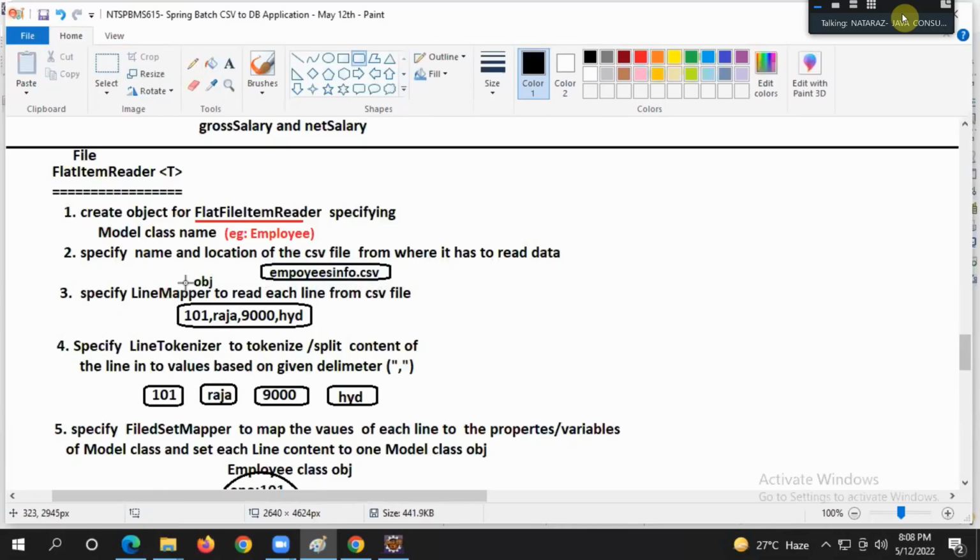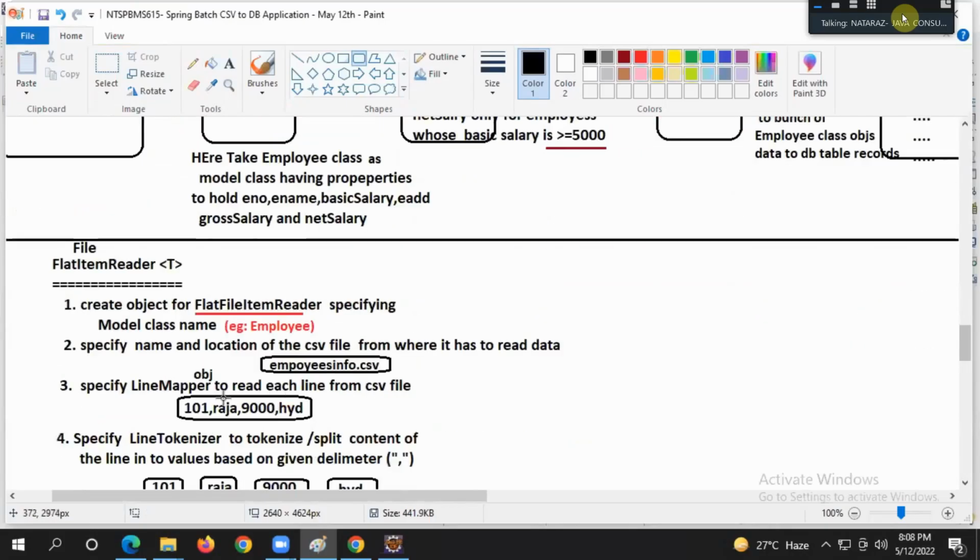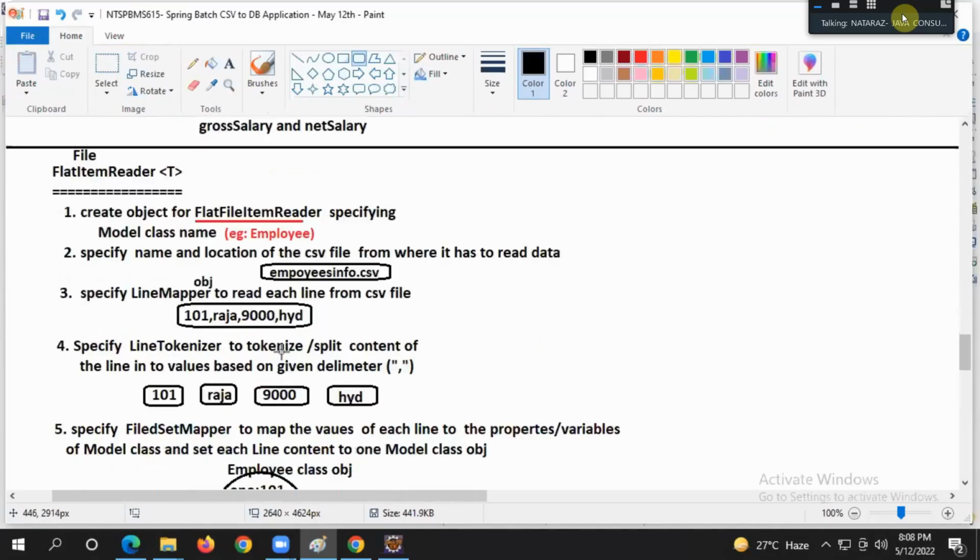Listen, specify the line mapper object to read each record, each line from the CSV file. See, so many lines are there. One line has come. This line mapper object gives me each line.